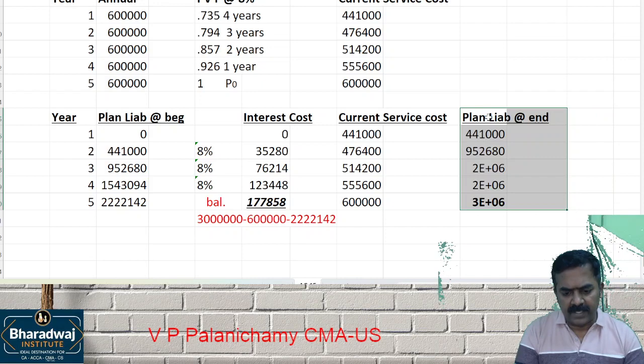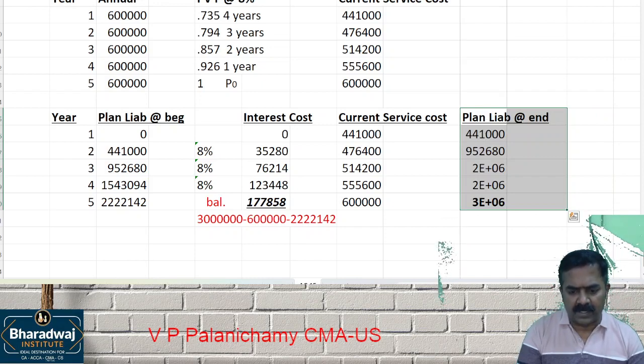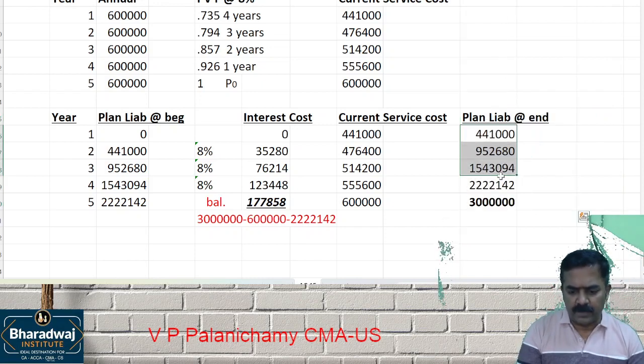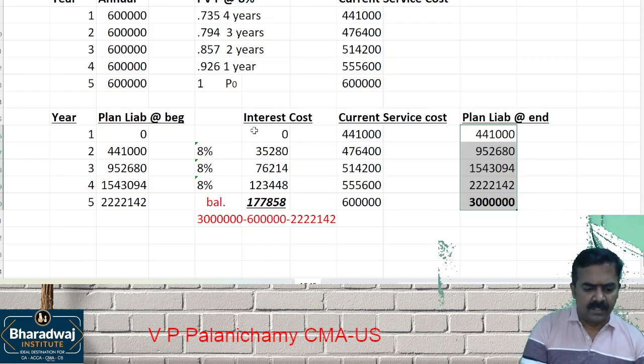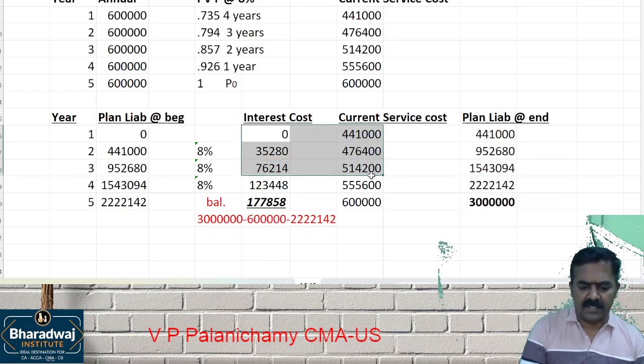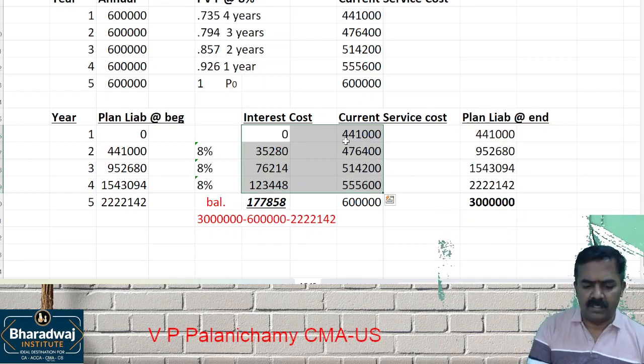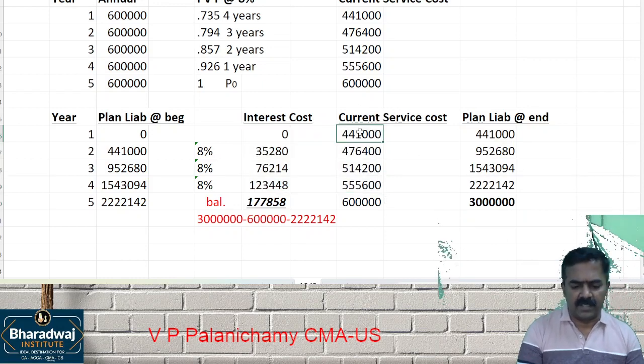So plan liabilities at the end of the year will be recognized in balance sheet. Every year this will be the liability you will show as which one? Retirement benefit plan liability. Interest cost and current service cost every year totally you will recognize in P&L account. The current service cost, interest cost you will recognize in which account? P&L account.